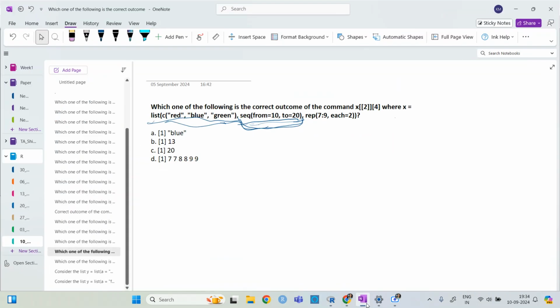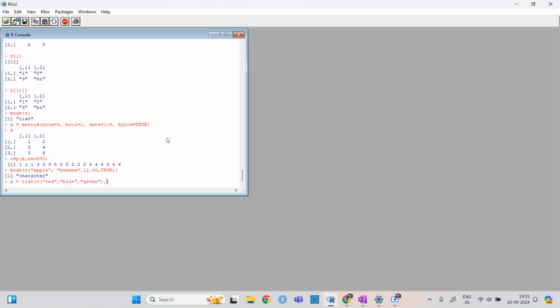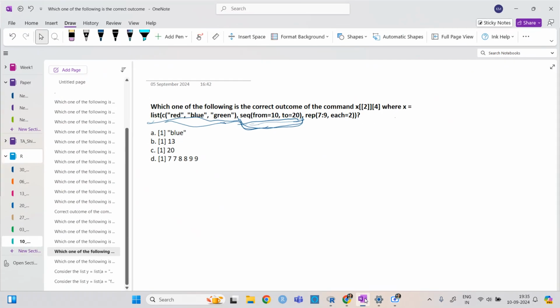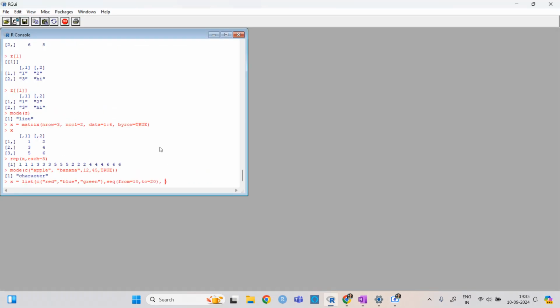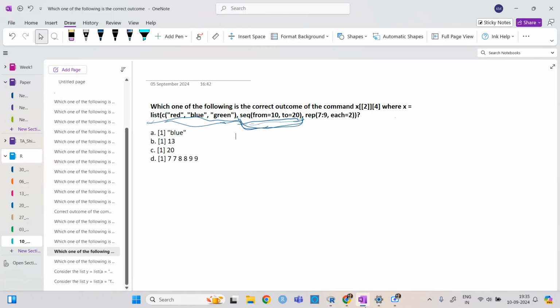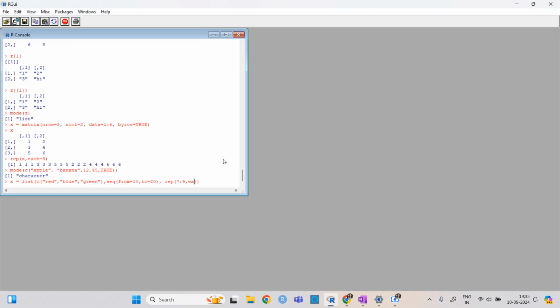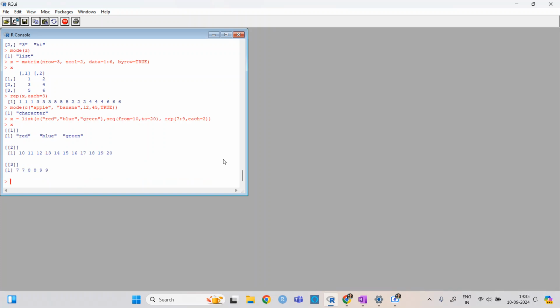The second part of the list is a sequence from 10 to 20, and then the last one is repeat 7 to 9, each equal to 2. So this one is x.